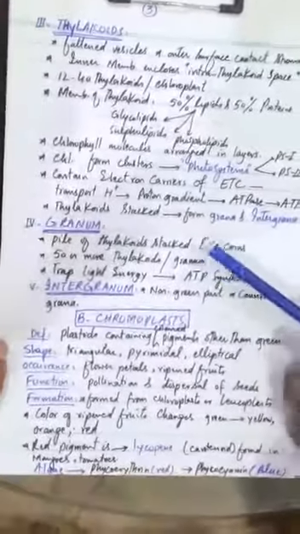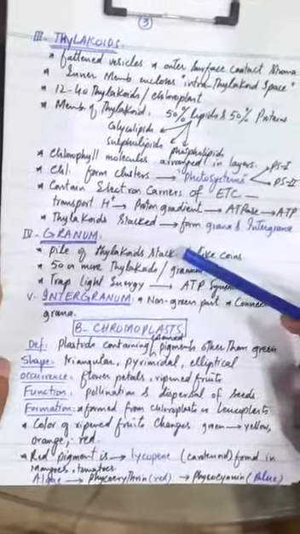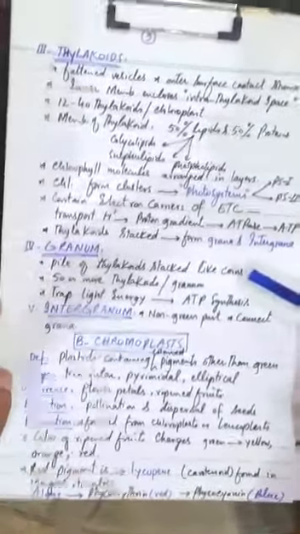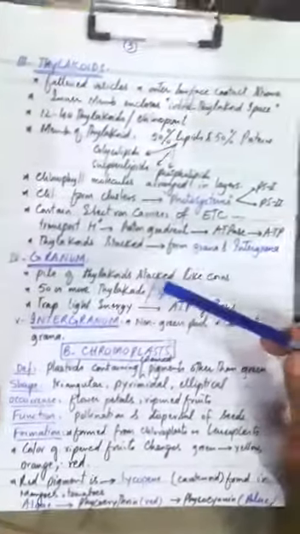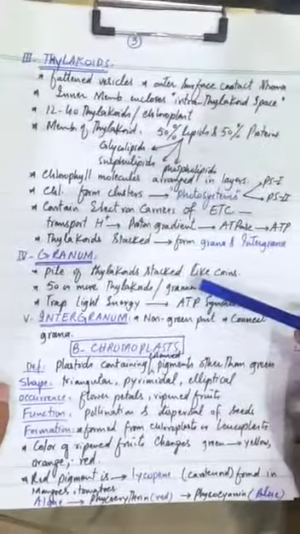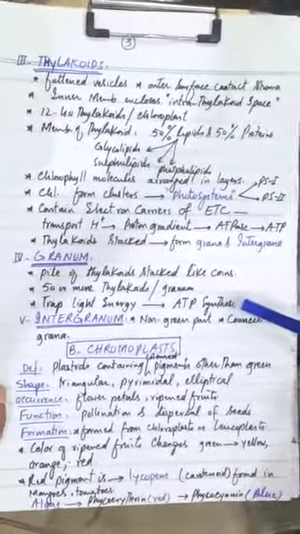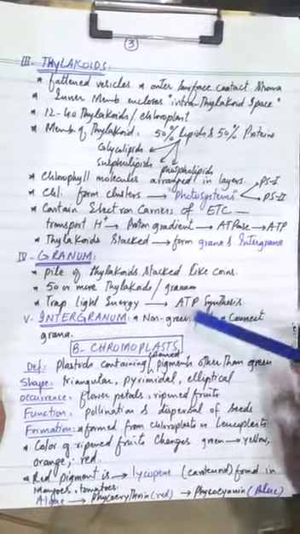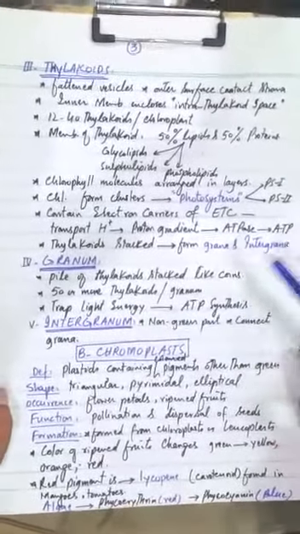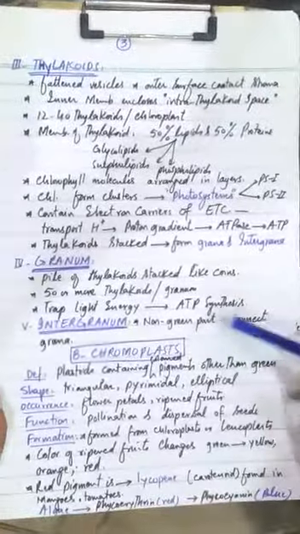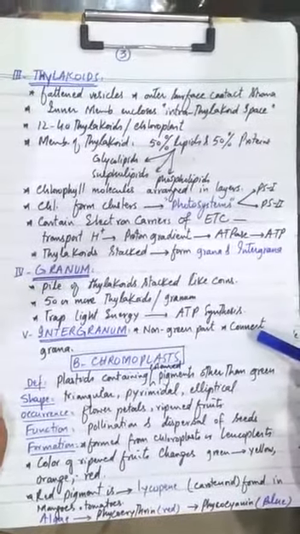The fourth one is the granum. They are piles of thylakoids stacked like coins. There are 50 or more thylakoids per granum. They trap light energy and convert it for ATP synthesis. Number 5 is the intergrana. These are non-green parts and they connect the grana together.